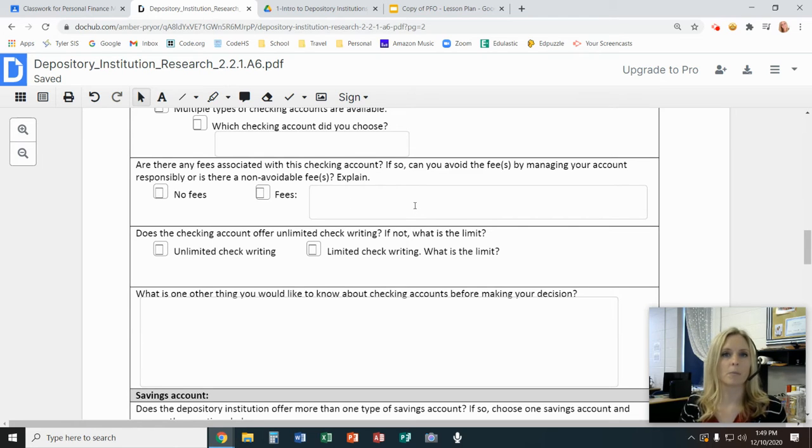And you can just summarize here. You don't have to list out every single fee or how much it is. Just summarize what their fees look like for the checking account that you chose.